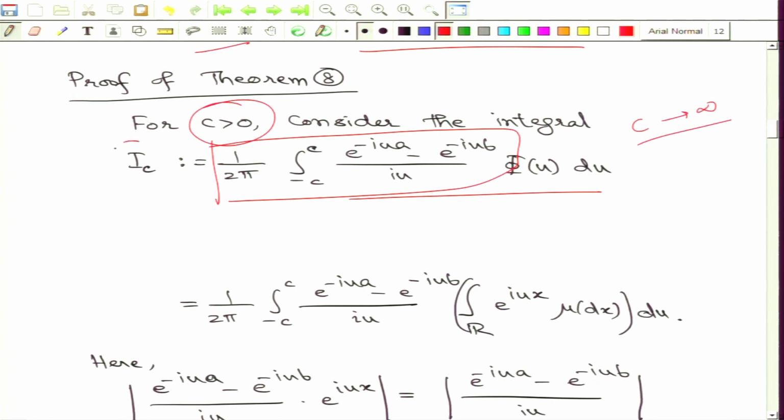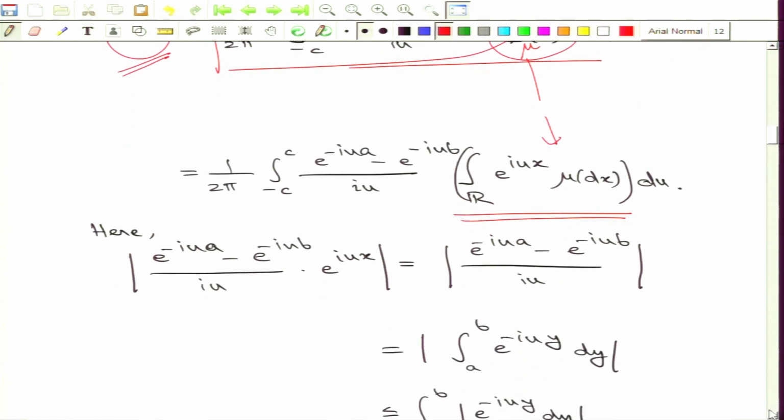For positive c, I look at these integrals and denote it by I subscript c for convenience of notation. Note that the characteristic function, as per definition, is given by an integration. So, I write this additional integration inside the existing integration. This is essentially an iterated integration.